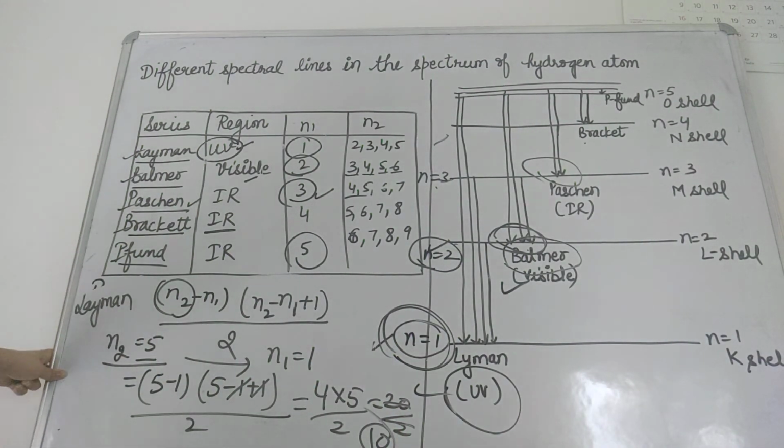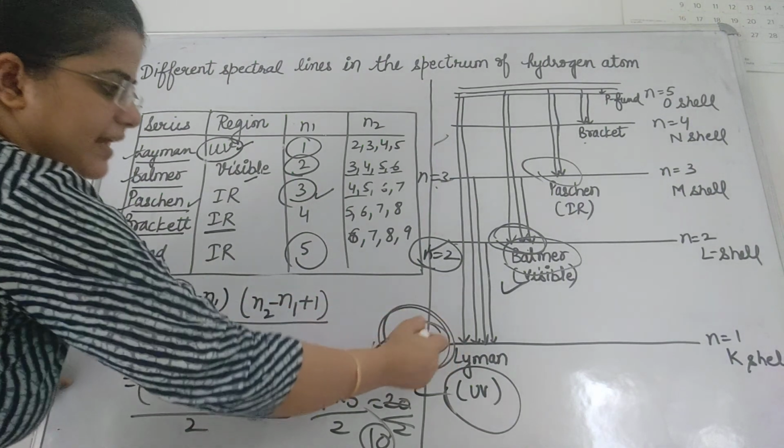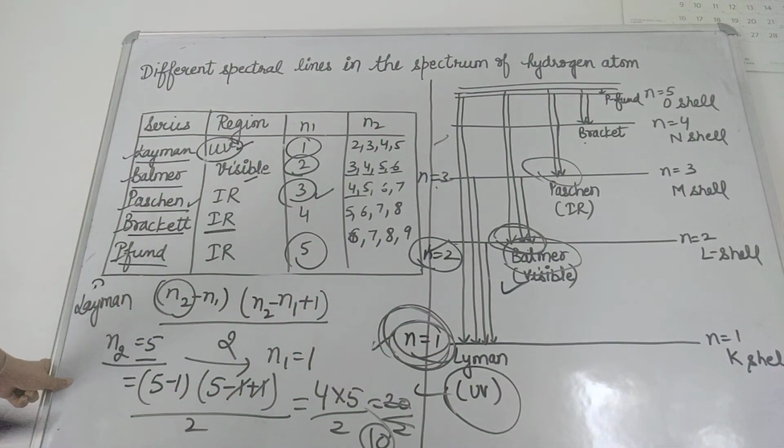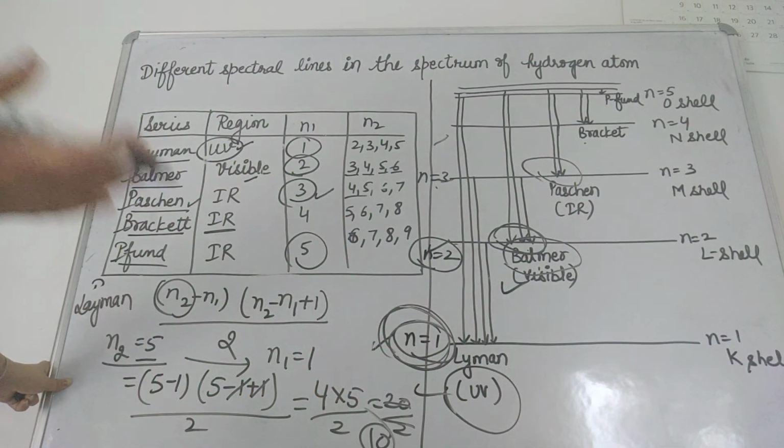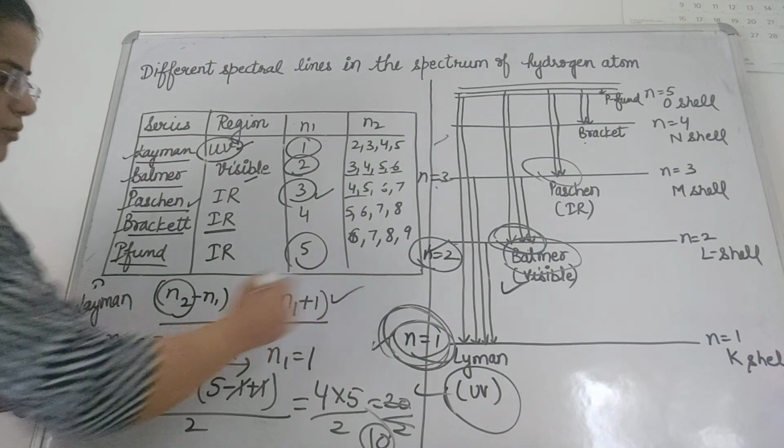So you can count this way if you know it is the Lyman series, and you know very well that in the case of the Lyman series the ground level is always n equal to 1, and you will be given the level from which the lines are falling on n1. Then you can easily calculate by using this formula directly.